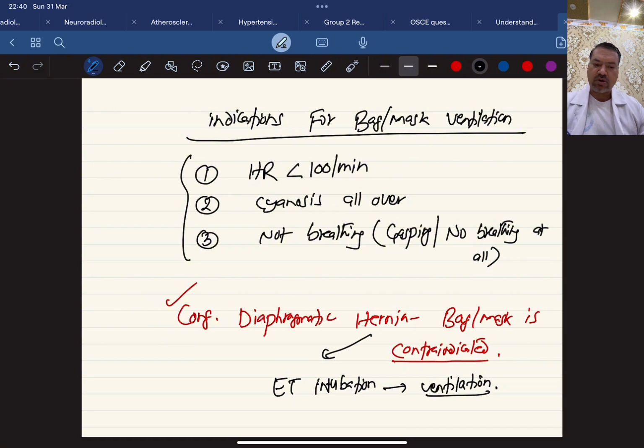Why is bag and mask contraindicated? Because when bag and mask ventilation is done, a lot of the air will go to the GI tract. In this case, the GI tract, mainly the stomach and intestine, is present in the thoracic cavity. There will be distension of the stomach, and that distension will further compress the lung, so the baby will not improve. That's why endotracheal intubation and ventilation is done. It's a very, very important question.